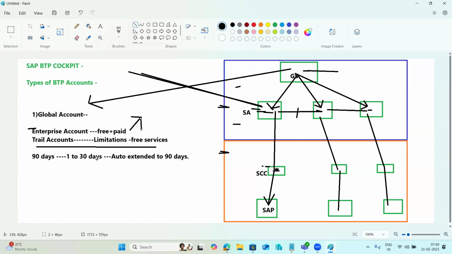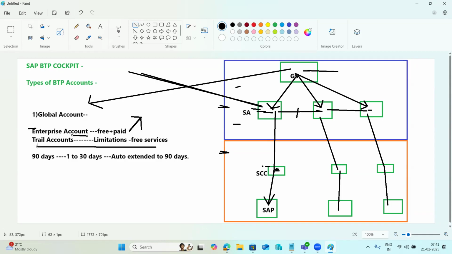Based on the customer's situation, which account and which pricing model he has to go for, what is the charge for that, and whether you get any discounts or not, depends upon the licensing model. So he can opt for the related services licensing model here, right?